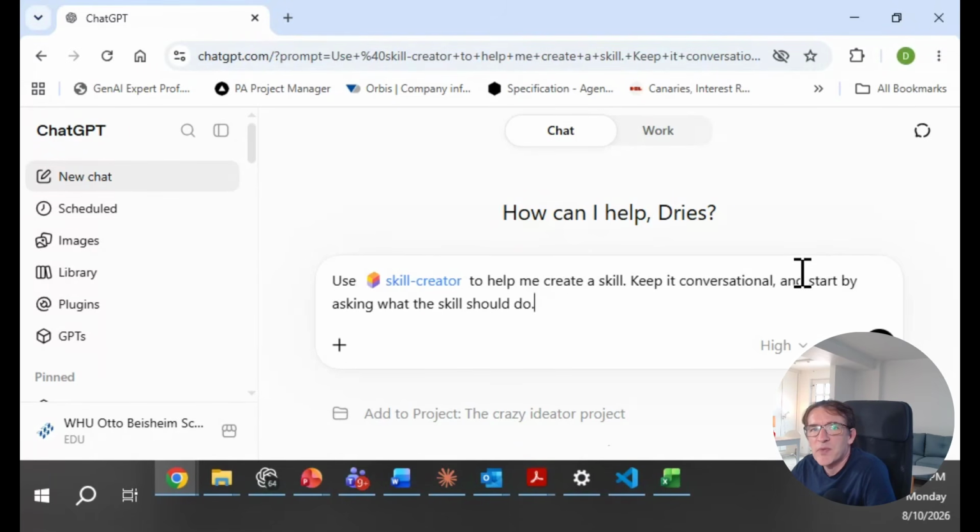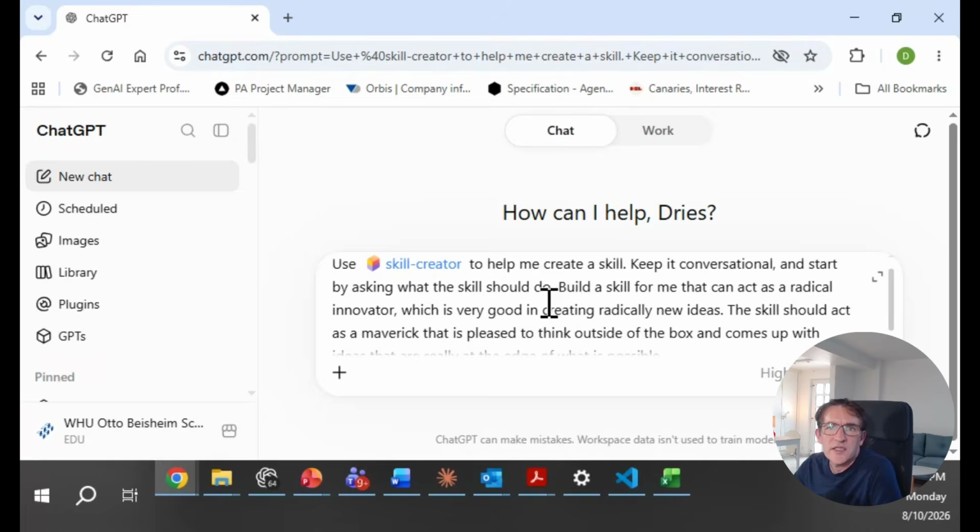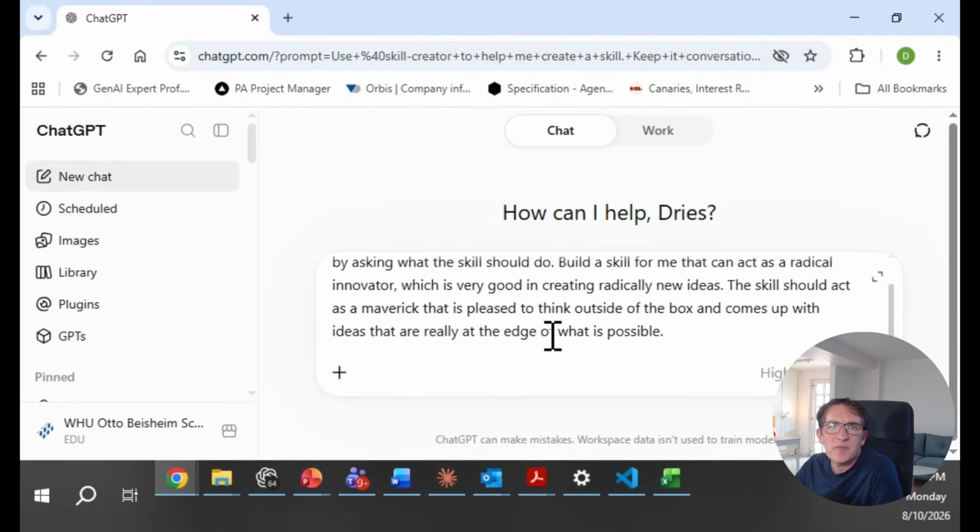In this case, we want to create a skill that can help us engage in radical innovation, radical creativity. So I simply build a skill for me that can act as a radical innovator, which is very good in creating radically new ideas. The skill should act as a maverick that is pleased to think outside of the box and comes up with ideas that are really at the edge of what is possible. So this is a description of the skill that I want. Then I can press enter, and ChatGPT will start creating this skill for me, which I can then install. You can simply click on install. Now I already did that.